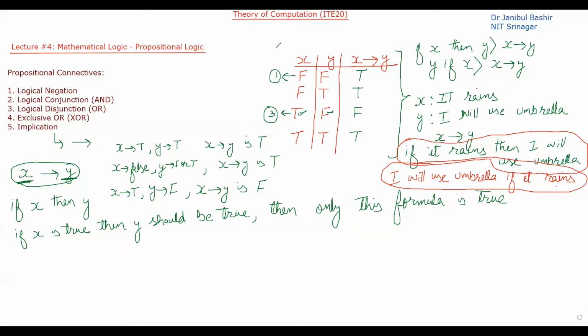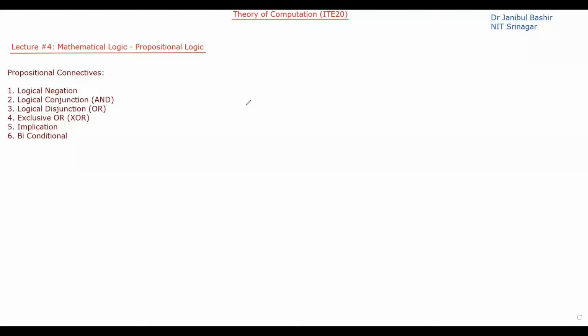Now let's discuss the last one, that is the bidirectional, or biconditional connective.